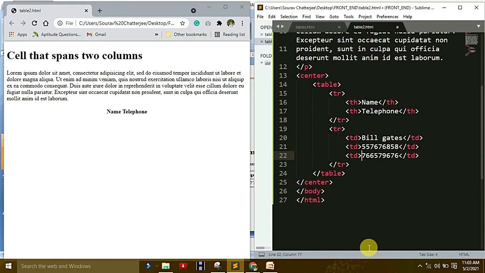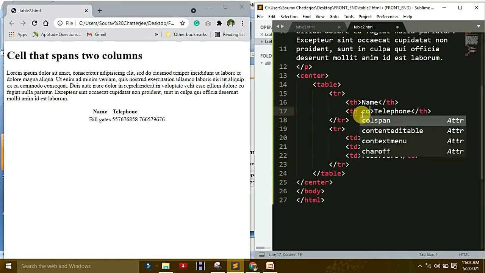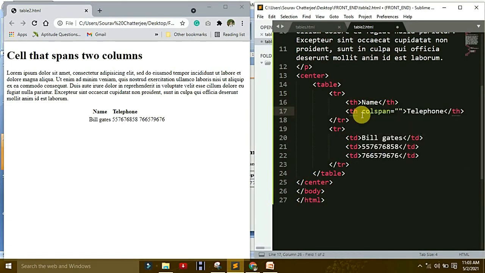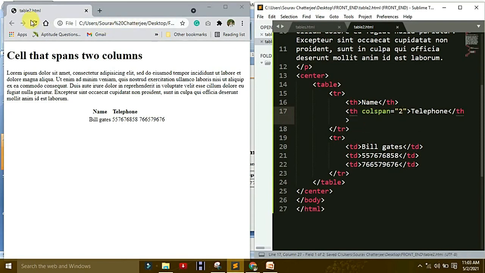Okay, so you saw that there is some mistake. What is the mistake? Bill Gates, okay, no problem. Under name, Bill Gates is coming. But two telephones are coming. So how to make just one telephone? By using colspan, which means column span. Okay, the column span value is 2. You can see that this telephone spans 2.